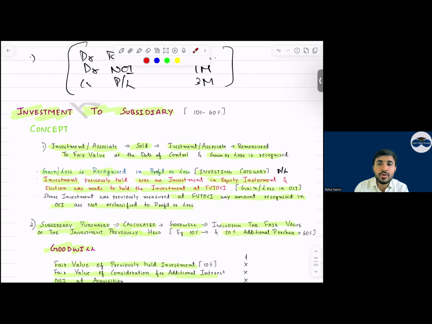So in theory, what will you mention, everyone? Remember your regular class. What is the theory you will mention? Can I say, as the company has purchased an additional 50% share, this gives control over the company. So it is an assumption that we sell 10% and reacquire the 60%, and we calculate the goodwill on the date of acquisition. Write down this theory and calculate the goodwill simply.